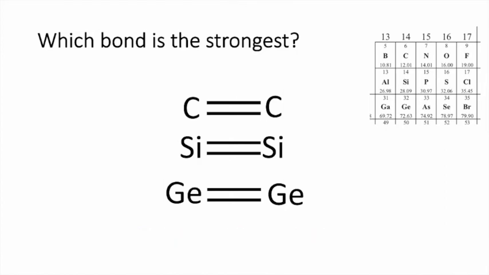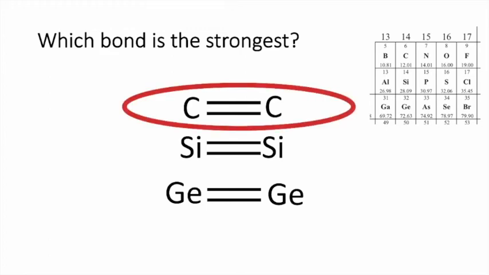All three bonds are double bonds, so bond order isn't really going to be a factor here. We need to look at size. From the periodic table, we can see that carbon is the highest up in the periodic table, so it's going to have the smallest size. Therefore, the carbon bonds are going to be the strongest.